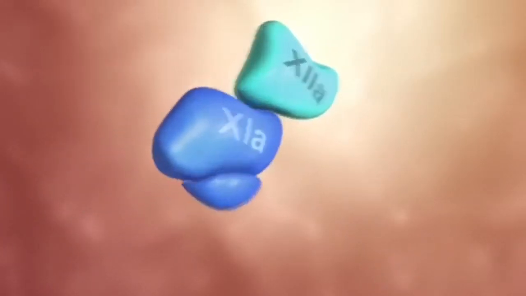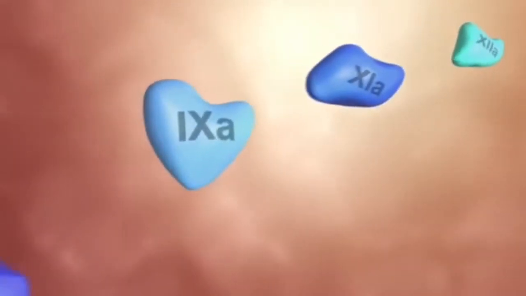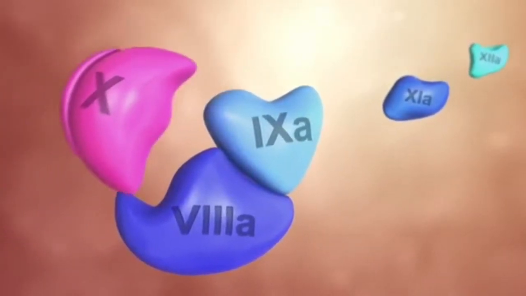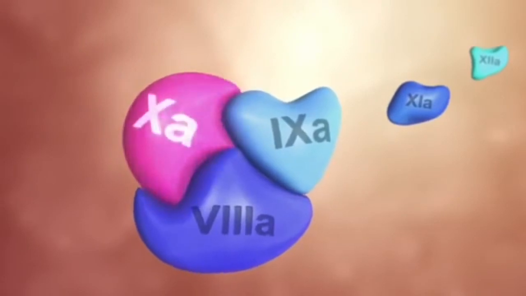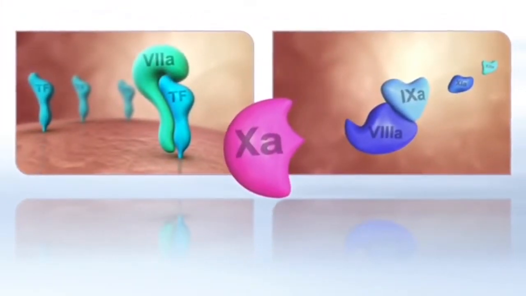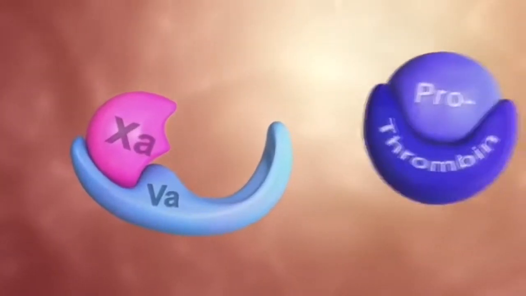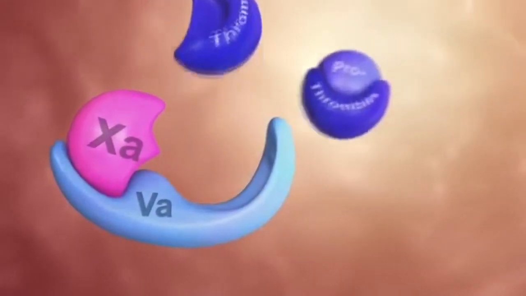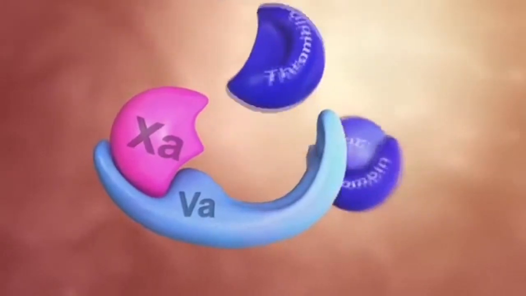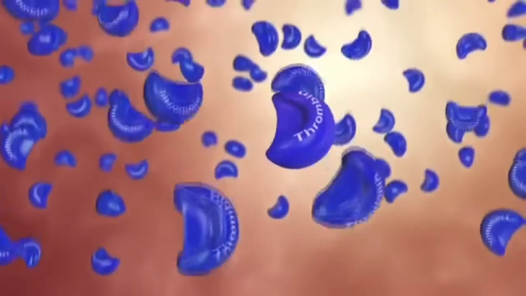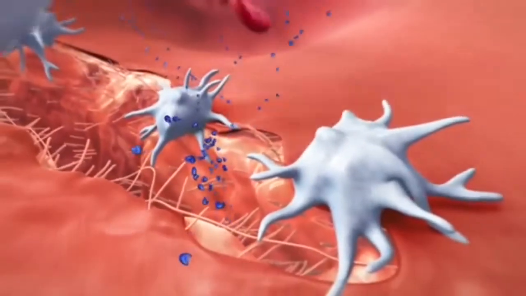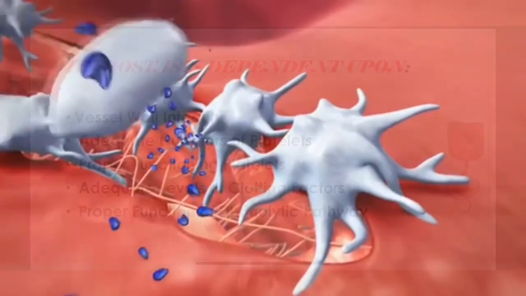The intrinsic pathway consists of various coagulation factors activating each other in a chain reaction. At its end, a complex with an additional cofactor is formed. This complex now activates factor 10. Since the two pathways merge at the level of factor 10A, this factor has a pivotal role in the coagulation cascade. Further down the cascade, factor 10A in combination with 5A activates thrombin and induces the so-called thrombin burst. One molecule of factor 10A can catalyze the formation of 1,000 molecules of thrombin. These large amounts of thrombin cause the further activation of platelets.